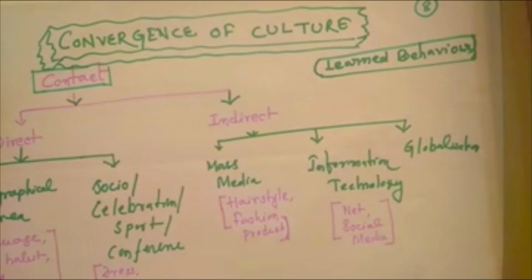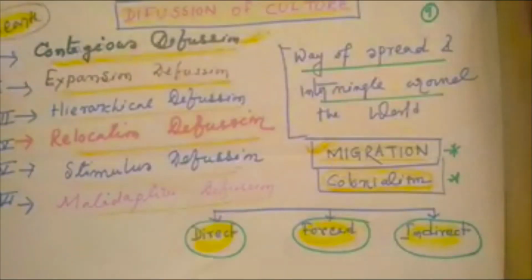So now at last I would like to conclude that the world has several cultural hearts. Those seven important cultural hearts of the world.